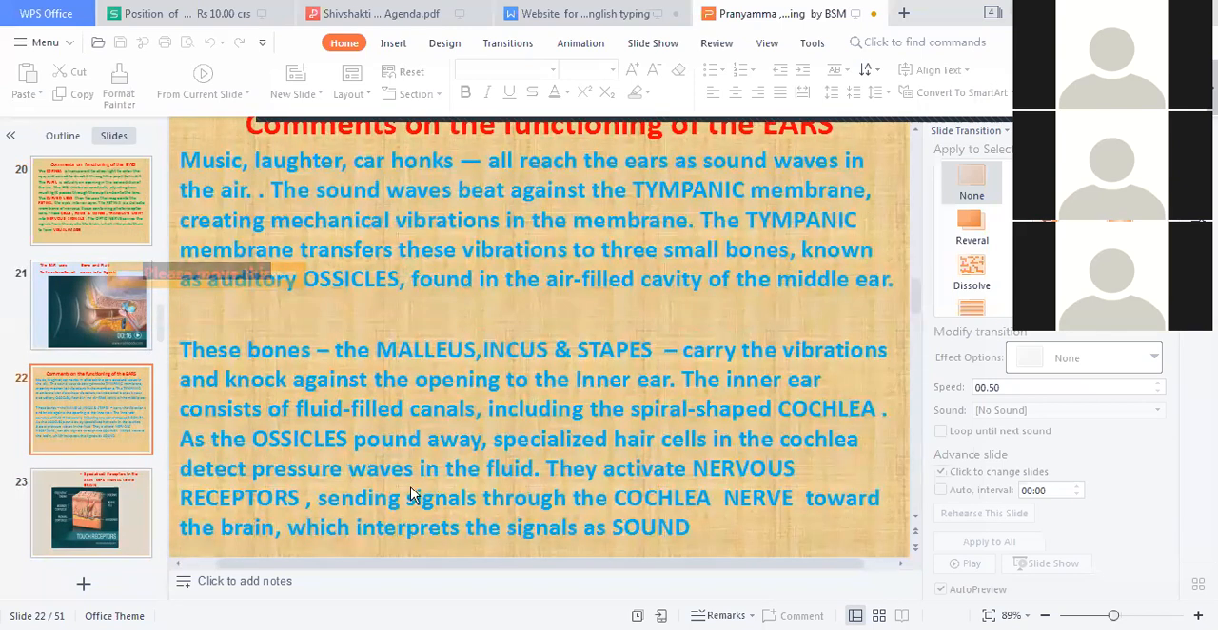As the ossicles transmit the waves, specialized hair cells in the cochlea detect the pressure waves in the fluid. They activate the nervous receptors, sending signals through the cochlear nerve toward the brain, which interprets the signal as sound.